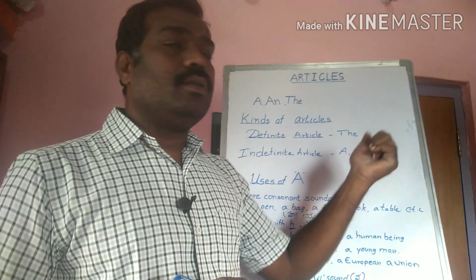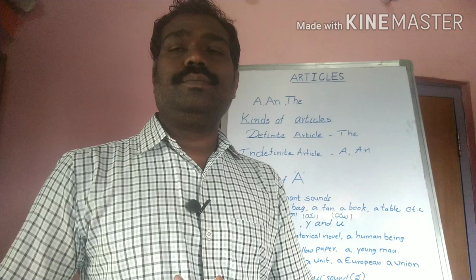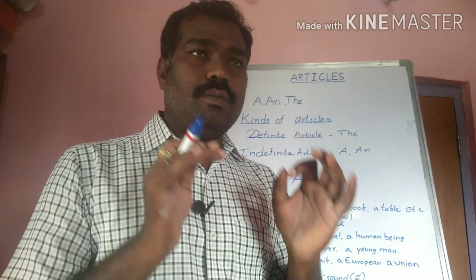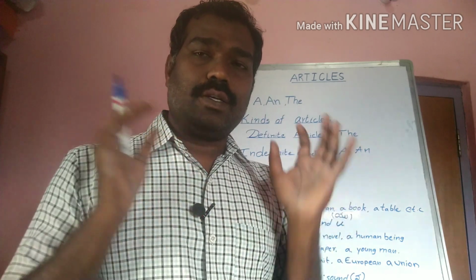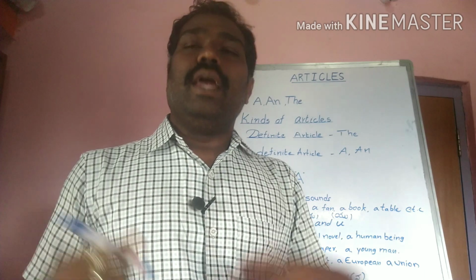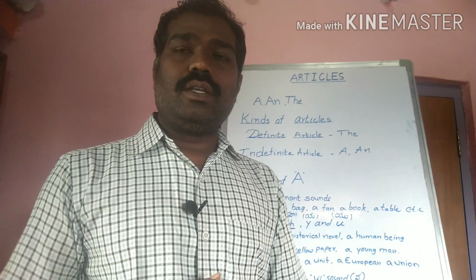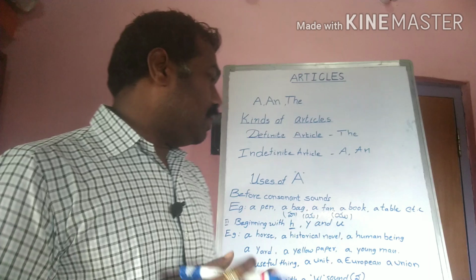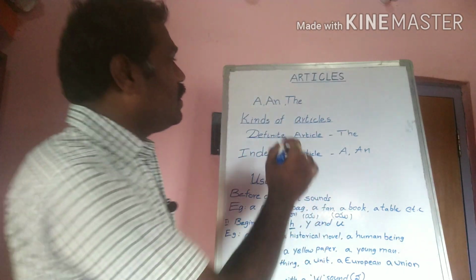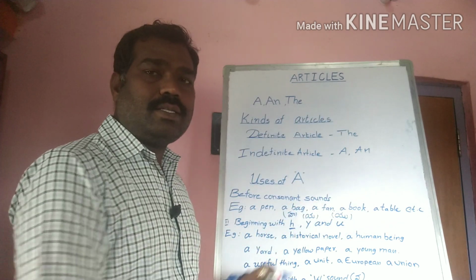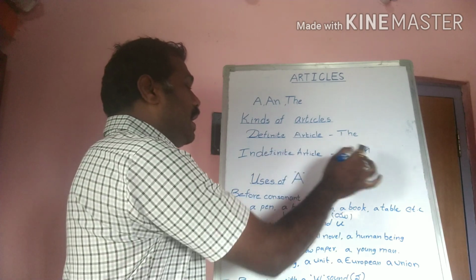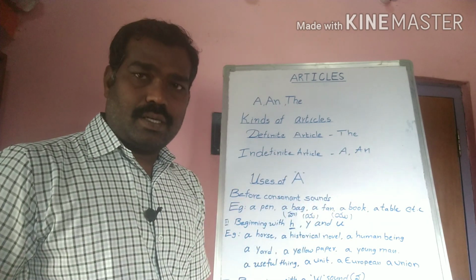Remember, the means a particular person, particular thing, particular bird or anything else, it is particular. A and an, indefinite articles, mean anyone. There is no particular thing or man in this. Okay, now we have discussed articles, a and the. The is the definite article, a and an we call indefinite articles.